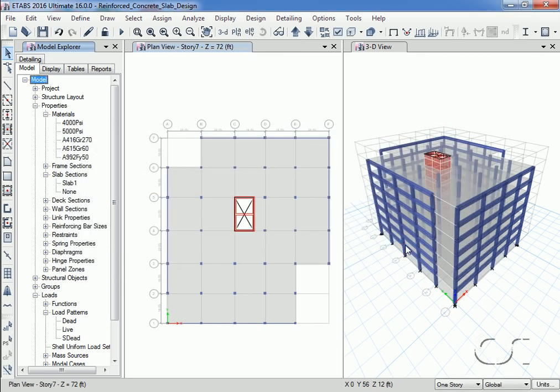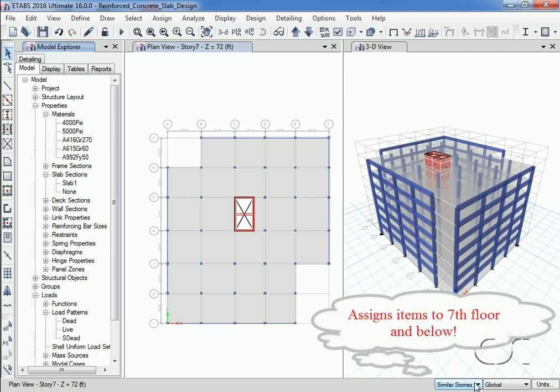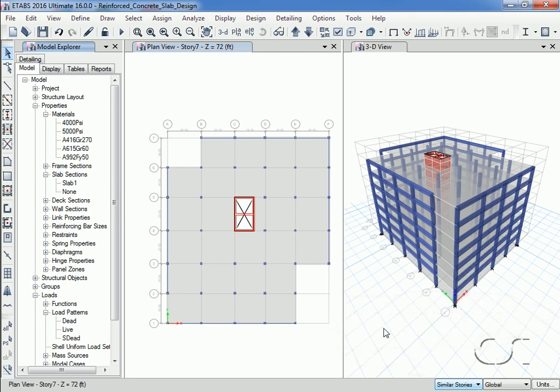Next, we will assign the floor loads. We switch our selection option to similar stories so that when we assign loads to the 7th floor, the same loads will be applied to all of the floors below. We click on the 7th floor in the plan view and note that 7 shells are selected for the 7 floors.